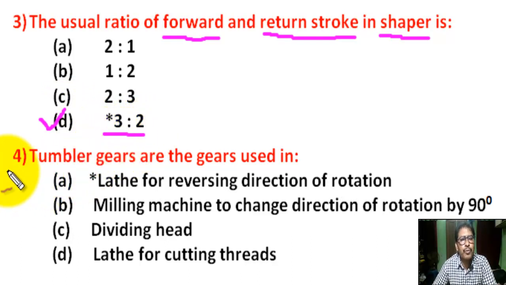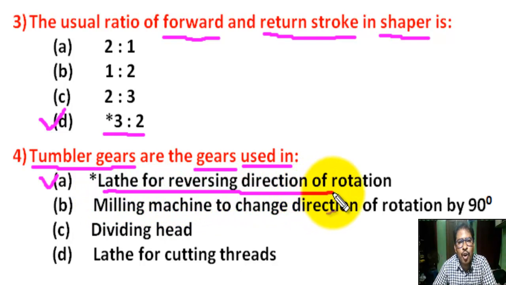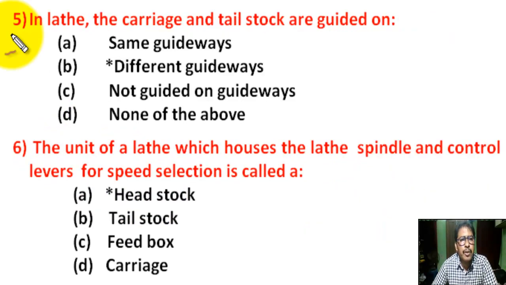Question number 4. Tumbler gears are the gears used in. There are 4 options. Correct answer is A. Used in lathe machine for reversing direction of rotation.